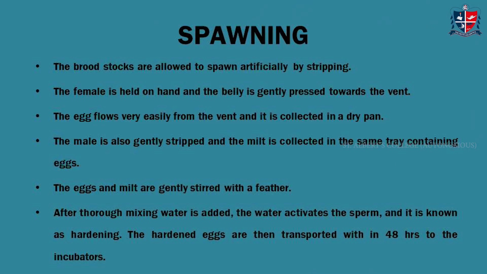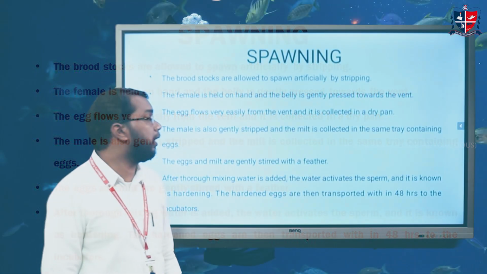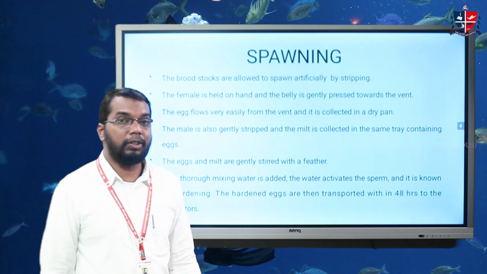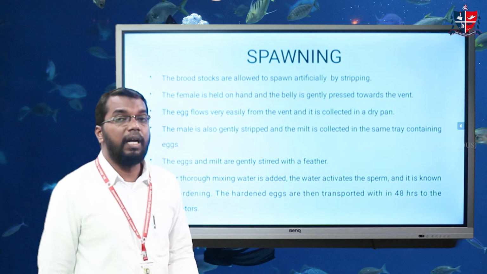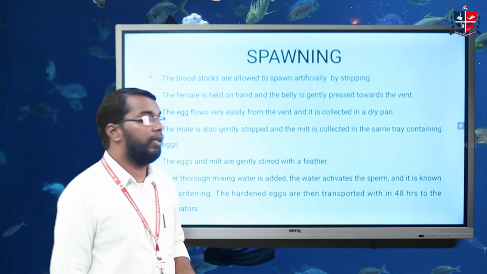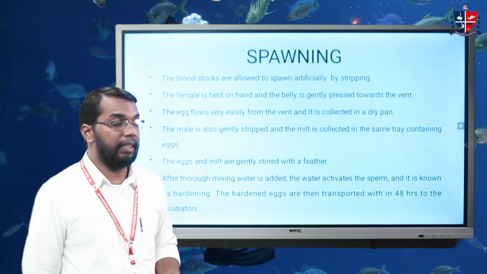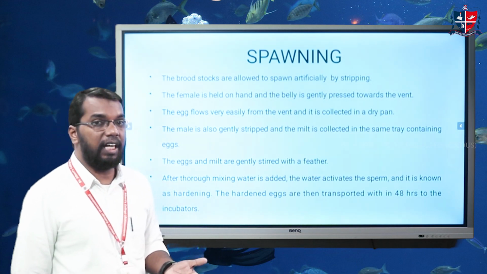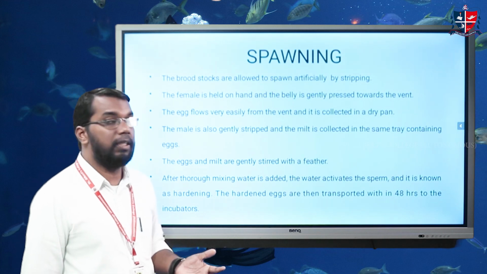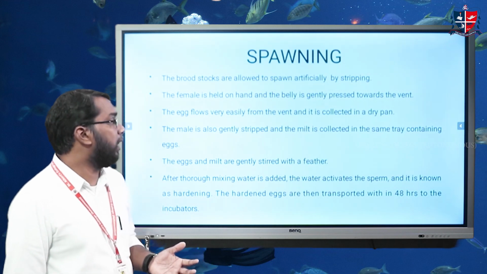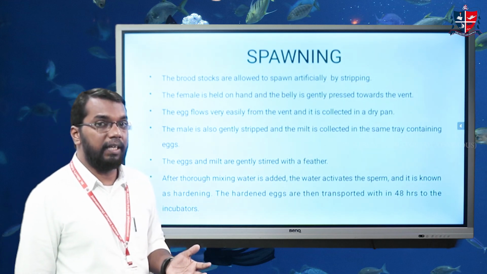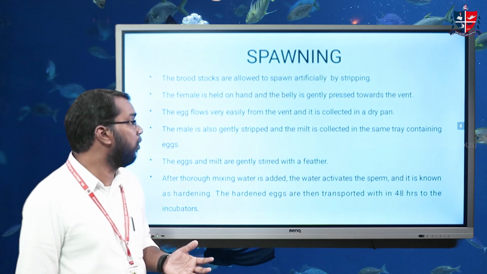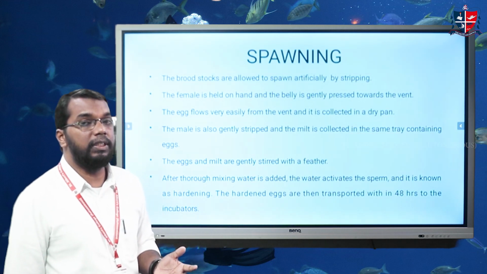First one is spawning. As said earlier, we are using the artificial propagation method or stripping method for spawning. For this purpose, we take the sexually matured female in the hands, and by pressing the vent region, we can collect the eggs that ooze out from the vent region into a dry pan. Once the eggs are almost completely collected, the female is removed and the male is handled in the same procedure.